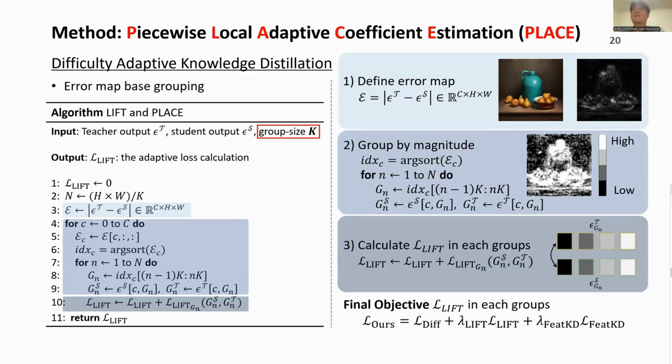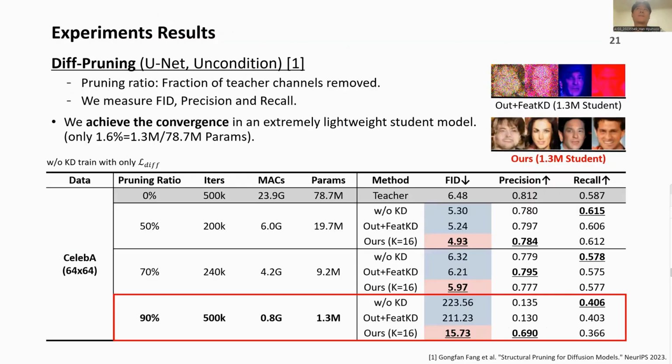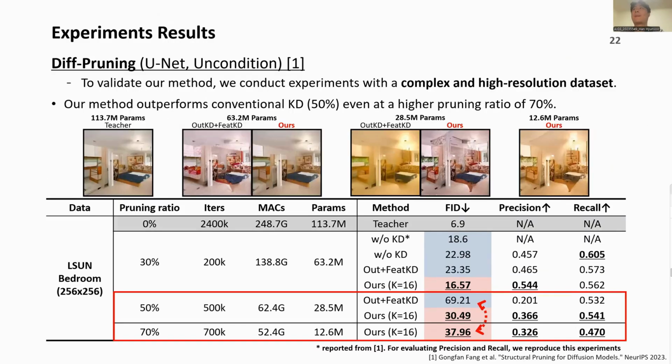To validate its performance, we show experiment results. Our experiment used a pruned student model as initialization. During training, we simply replaced output KD with our LIFT and PLACE. On the CIFAR-10 dataset with default pruning, our method achieved a stable convergence even for the extreme right student model in the red box.